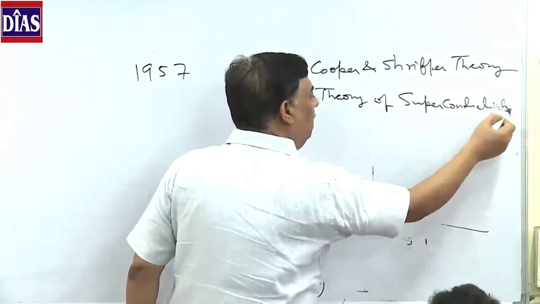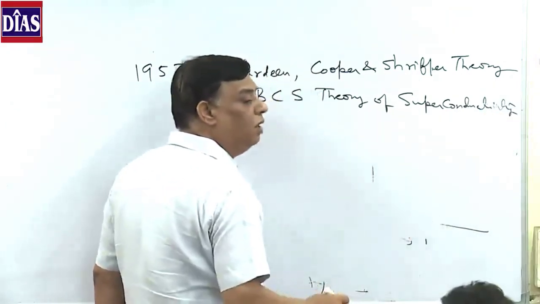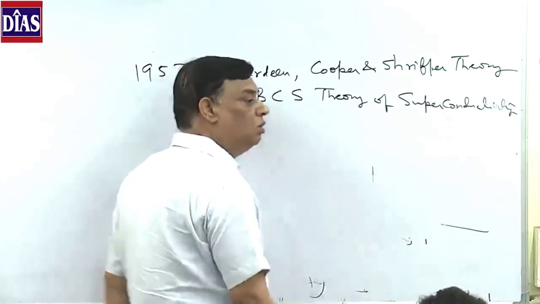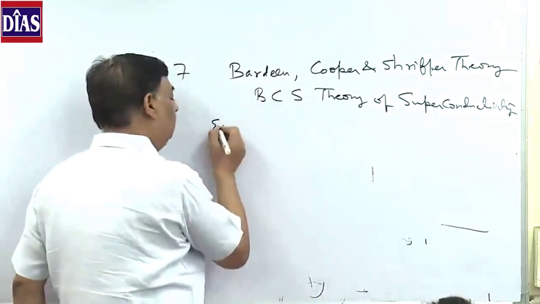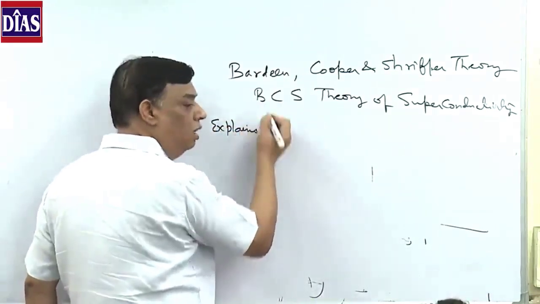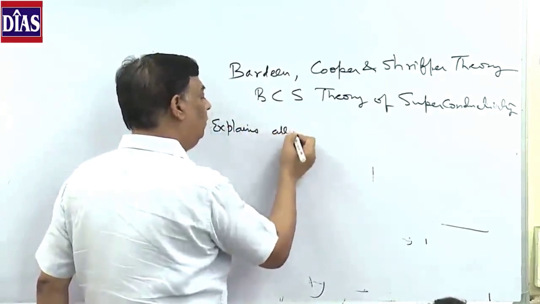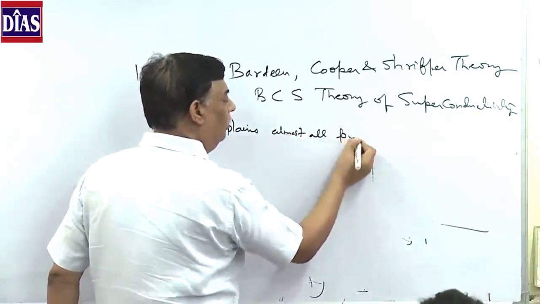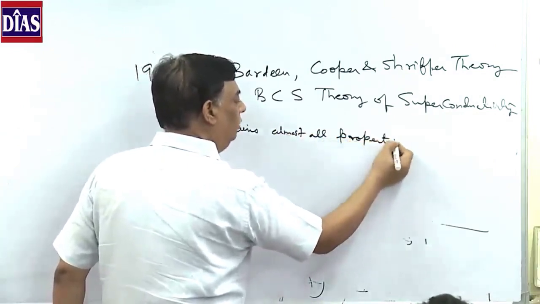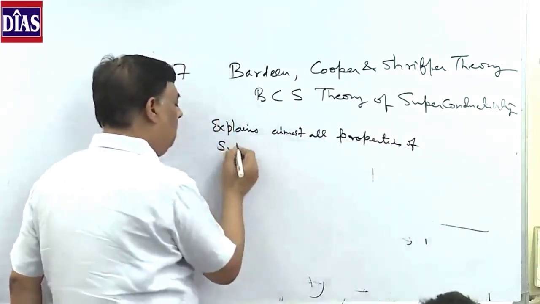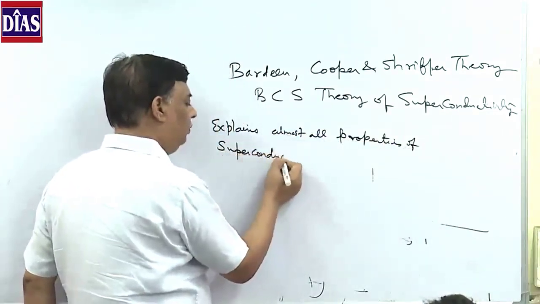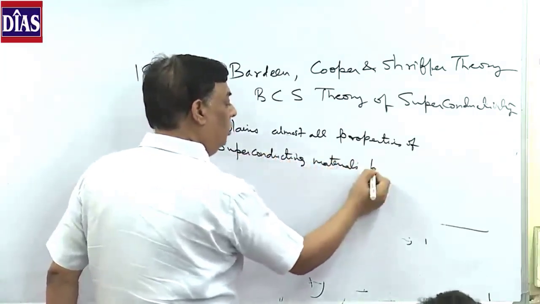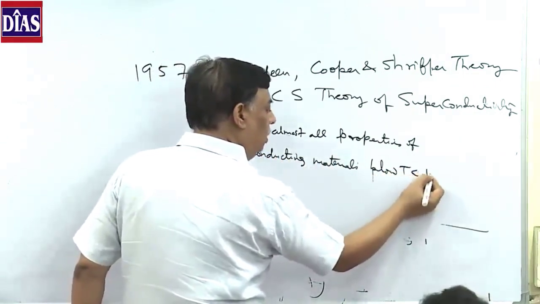This theory explains superconductivity up to a transition temperature of 100 kelvin. Beyond 100 kelvin, it is not able to explain all the properties. It explains almost all properties of superconducting materials below Tc of 100. There is a limitation of this theory also.